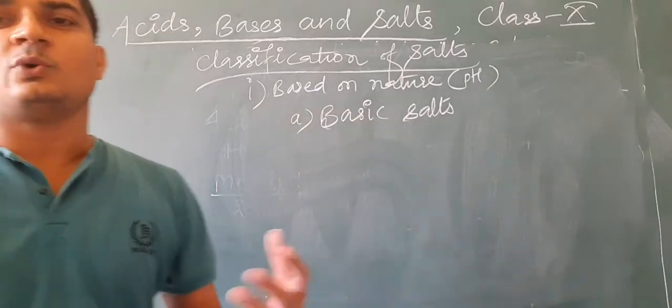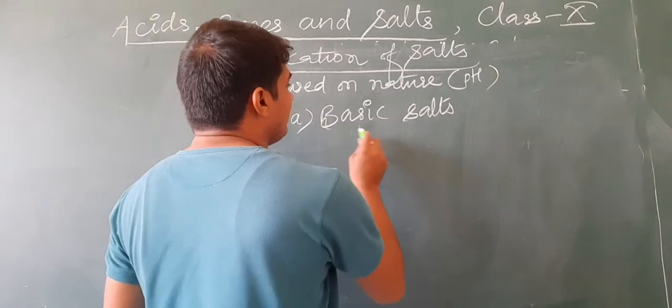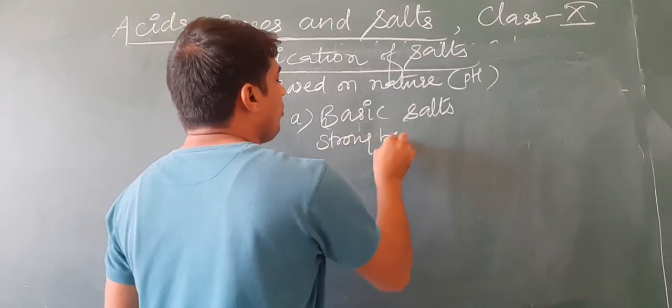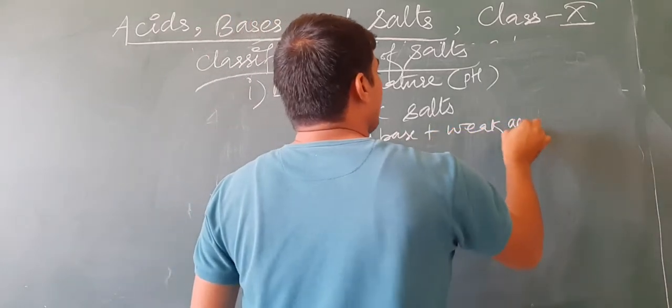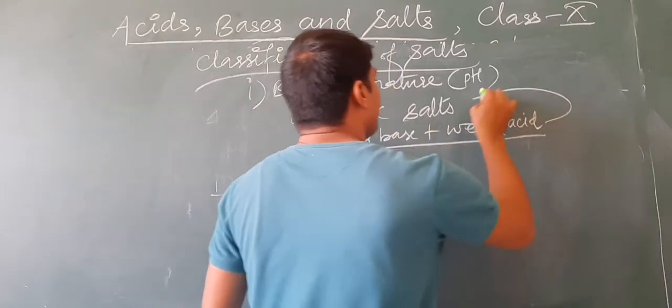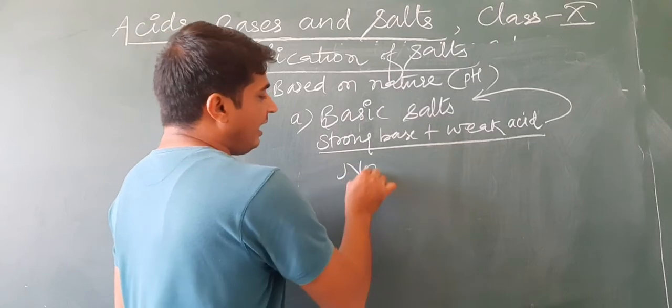How are the basic salts obtained? Basic salts are obtained by the reaction of strong base and weak acid. When strong base and weak acid react, they form basic salts. Let us take one example.